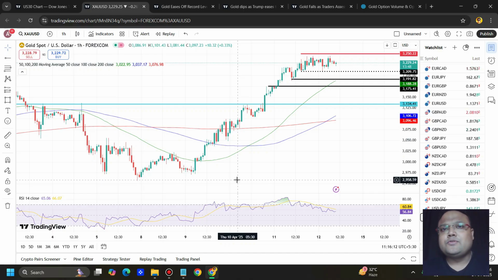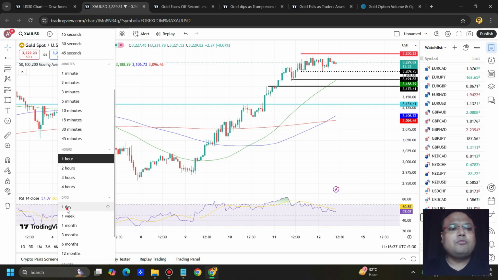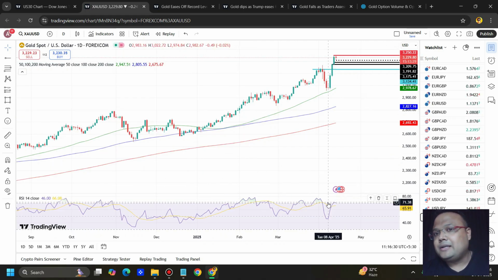Gold was super bullish for the last couple of days, and now we can see that technically the market is in consolidation. In a previous video on Saturday, we discussed the possibility of a correction also, because on the daily chart of gold, we have a clear divergence, and because of the ongoing market sentiment, there is a possibility that we may see some downside.